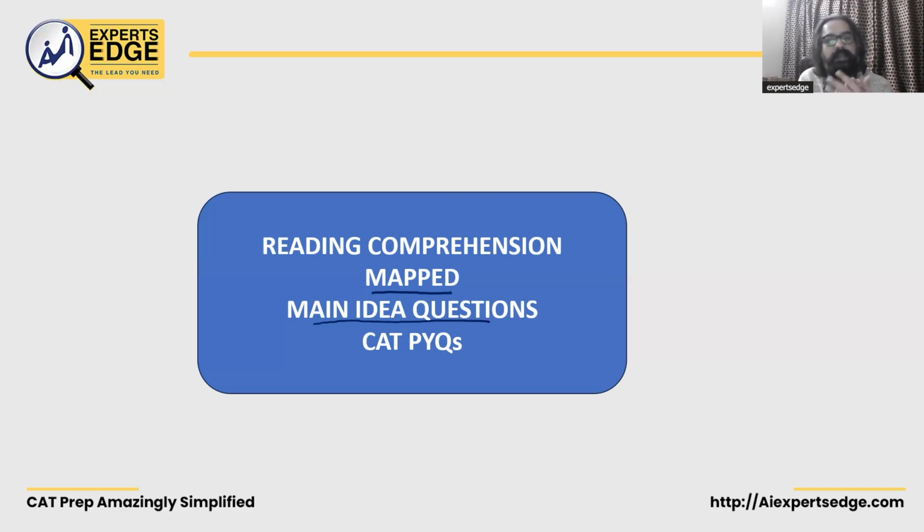Rather than solving the entire RC as you do in a normal scenario, we're going to line up similar questions for you. So in this particular series, we're going to give you all main idea questions. So you can actually practice not only the RC, but a particular concept based on one particular idea. We're only going to deal with main idea questions in this series, and then we'll do inference, then we'll do tone-based questions, and so on and so forth. We'll cover all the question types which CAT throws at you.